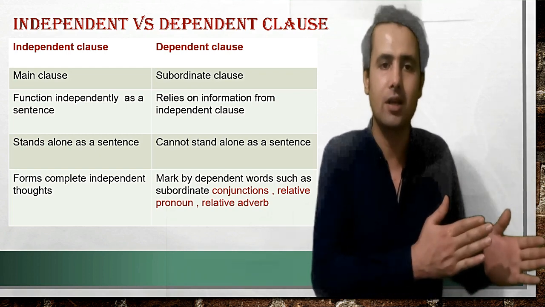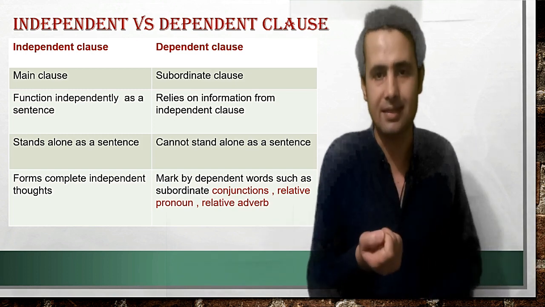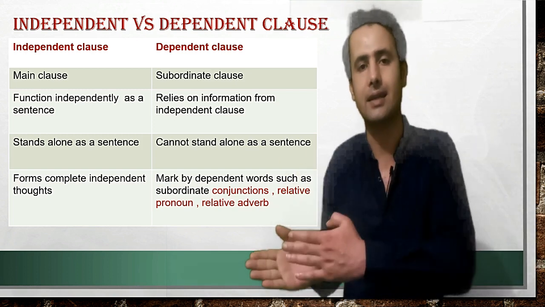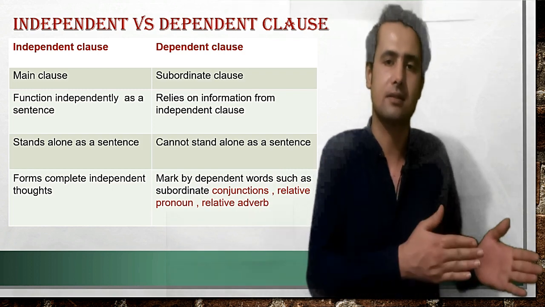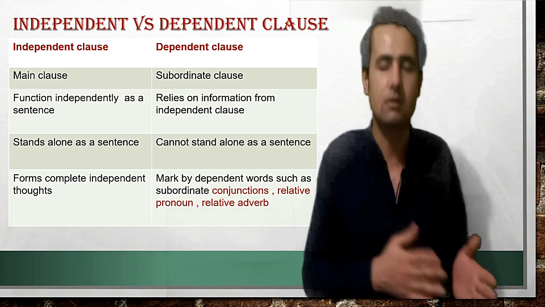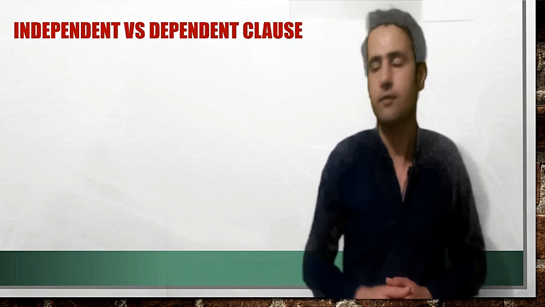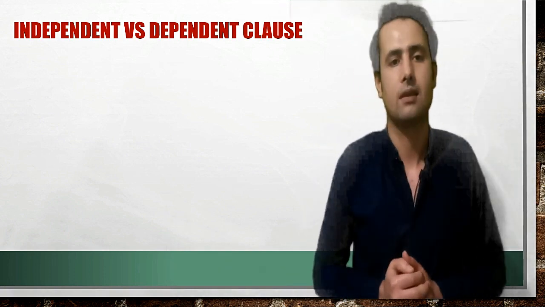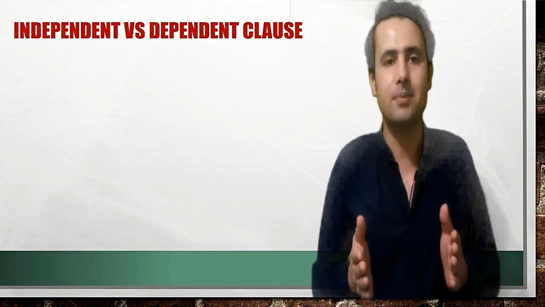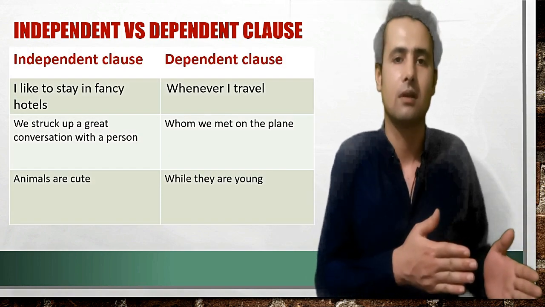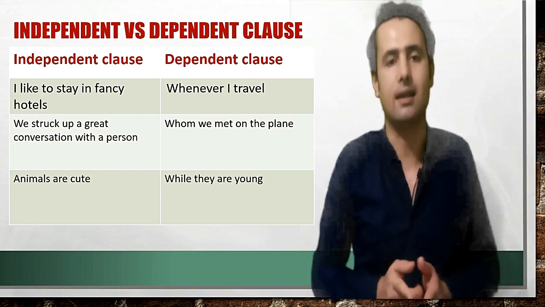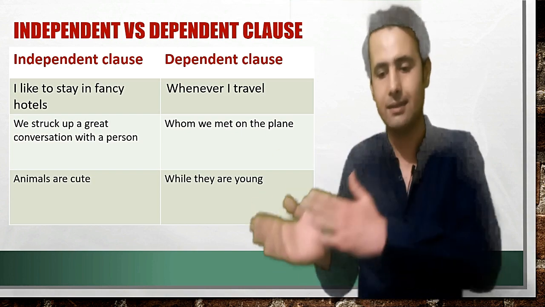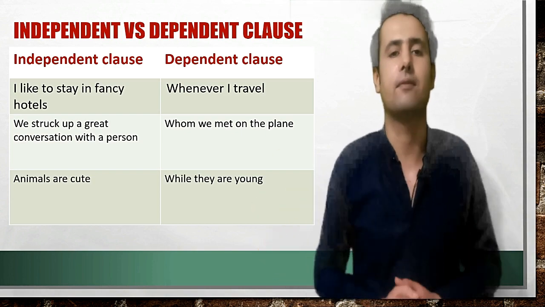Therefore, an independent clause stands alone as a sentence. On the other hand, a dependent clause is marked by words such as subordinate conjunctions, relative pronouns, or relative adverbs. If you look at sentences, you can clearly differentiate between these two, as in: I like to stay in a fancy hotel. On the other hand: whenever I travel.